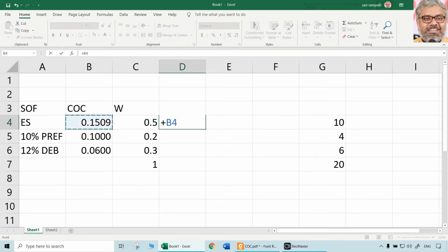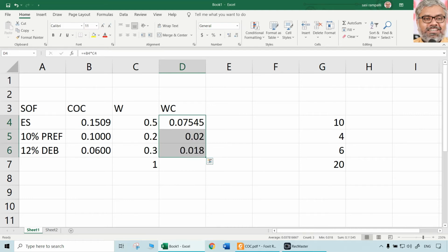Then weighted cost is just multiplication of these two, and totaling that will give us, take 4 decimals at least, then the total of that will give us the overall cost of capital. In percentage terms, that is going to be 11.35%. That is the answer.